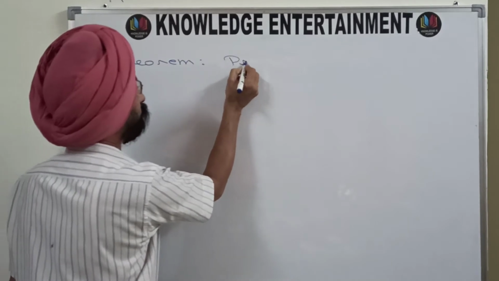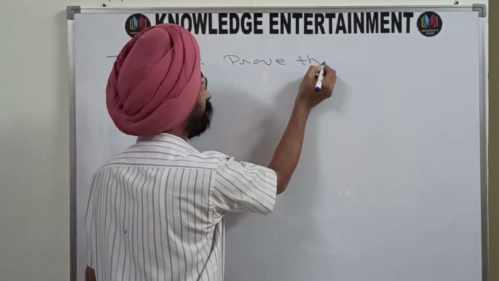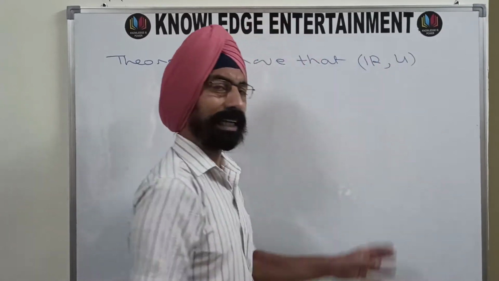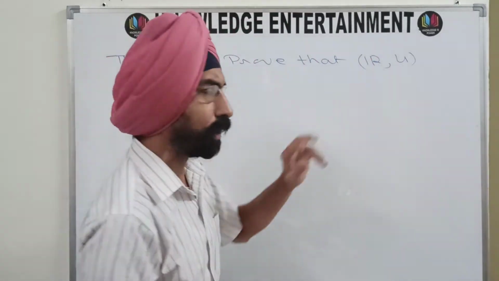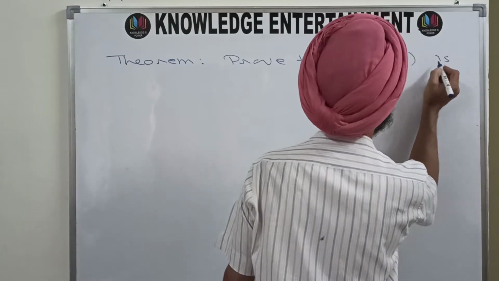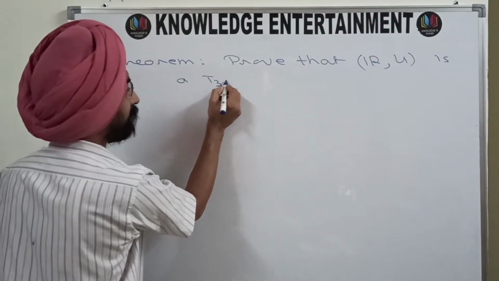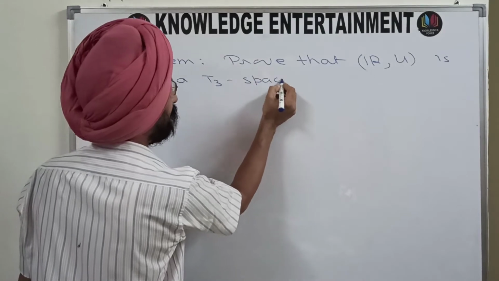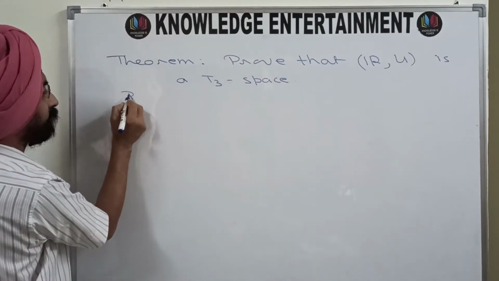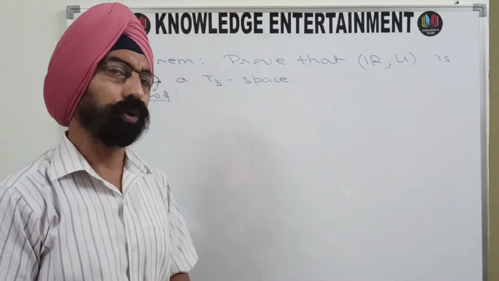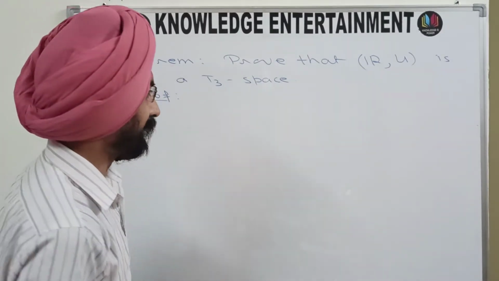the theorem is: prove that R, the set of real numbers with usual topology, is a T3 space. This is a T3 space, this we have to prove. And how the proof will go? First let us see how the proof will go.